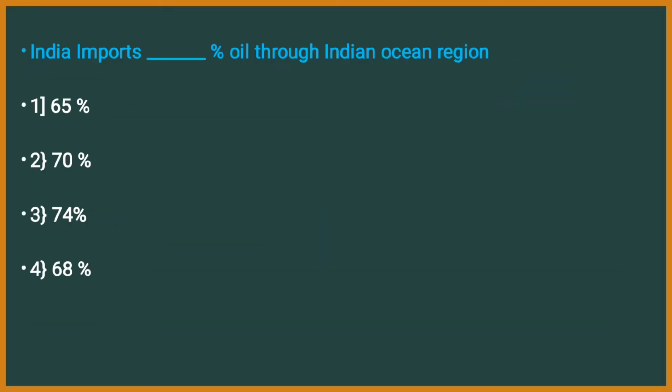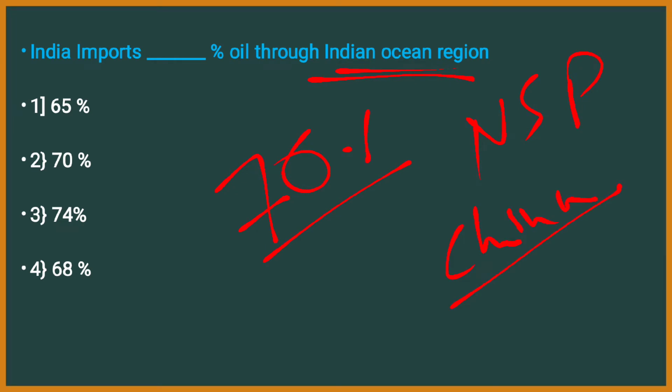Next, India imports dash percentage oil through Indian Ocean region. 65%, 70%, 74% or 68%. India imports 70% of oil through Indian Ocean region, and that's why India is trying to become the net security provider in that region, so that it can be an easy step for India in tackling China's overtake over that region, because we all know that China is coming through